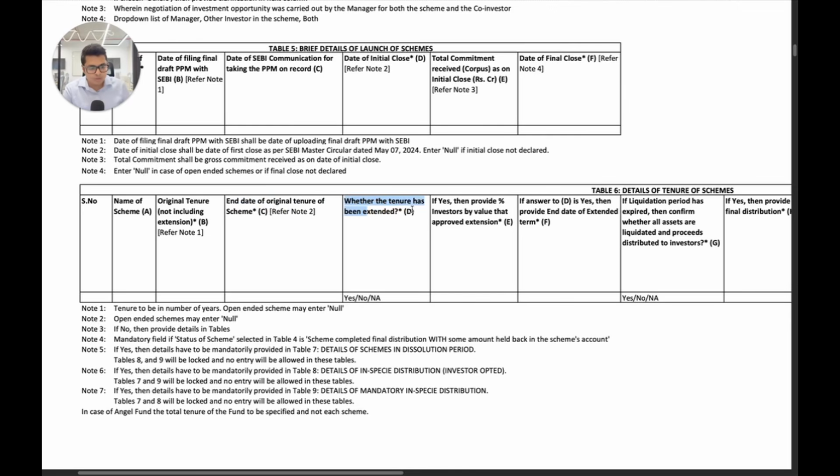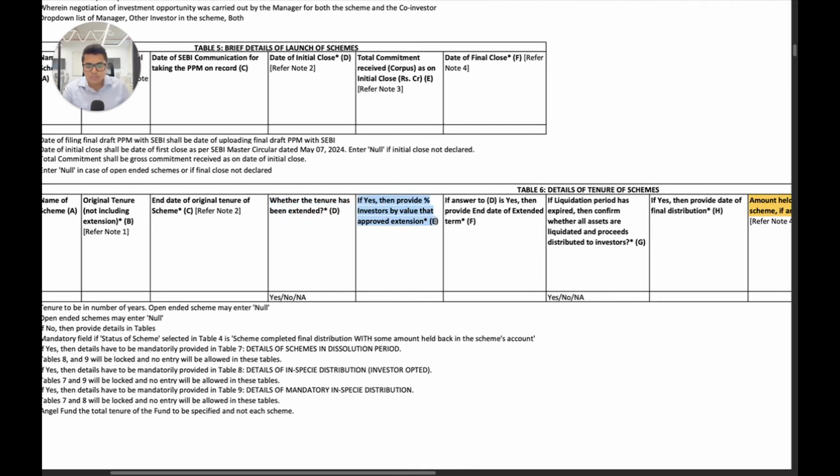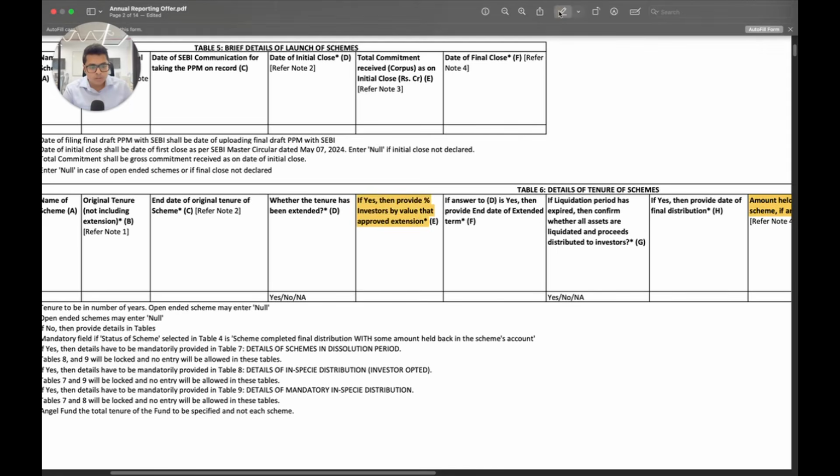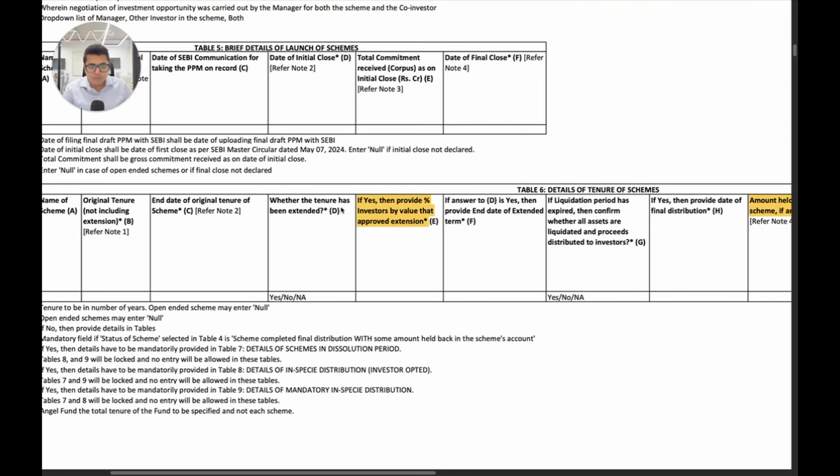Then you say whether the tenure has been extended. If yes, then provide the percentage of investors by value who approved that extension. Now this is a new compliance requirement that has come in. This was not there previously. If the answer to D is yes, that is the tenure has been extended, provide the end date of the extended term. So this was there before also, the end date of the extension term. The extended term was there previously.